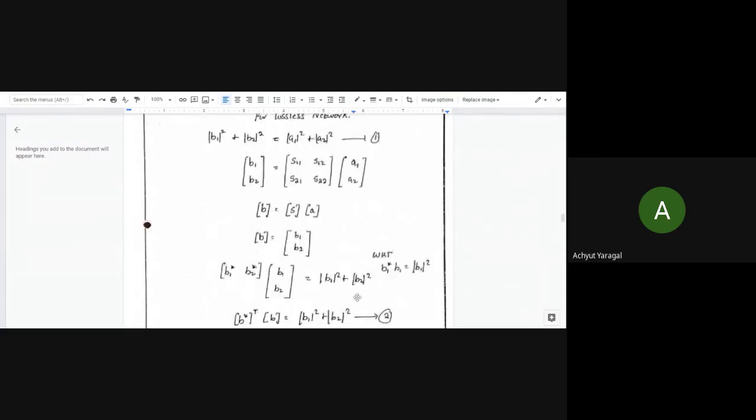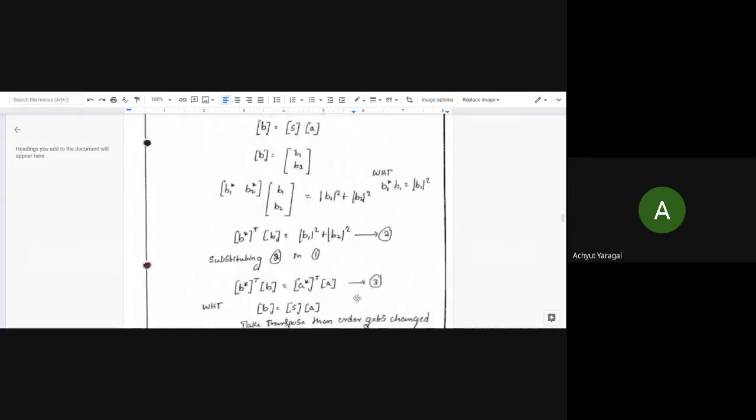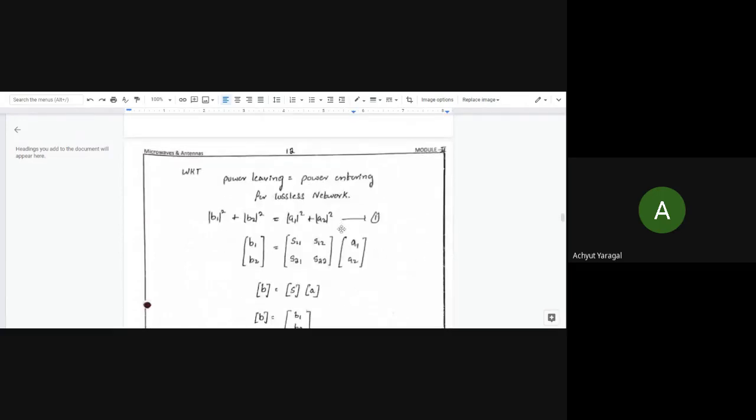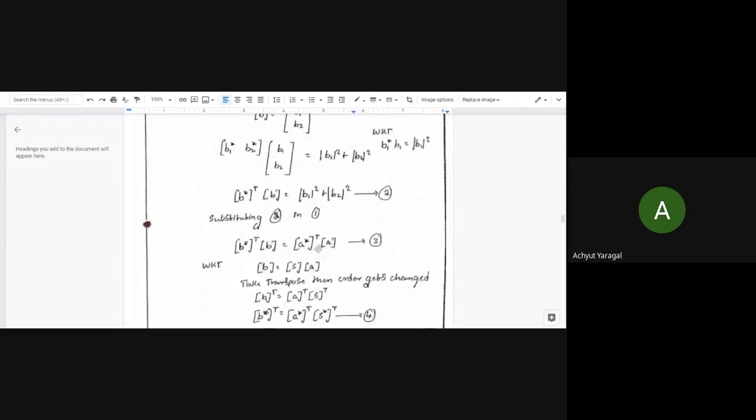So substituting this equation number 2 in equation number 1, what we are having here is B conjugate transpose into B is equal to, similarly can be done for A1 modulus square plus A2 modulus square here. Similarly it could be done, so that's why I have written directly, that is A conjugate transpose into A here, right?